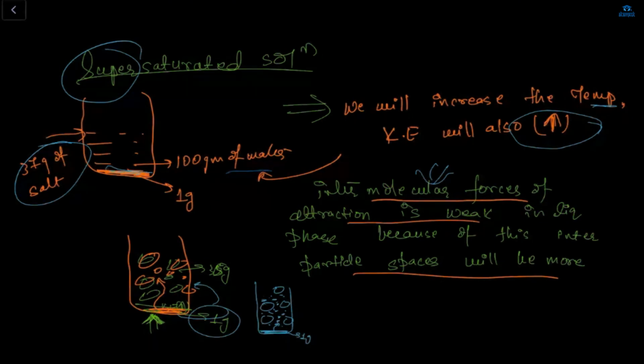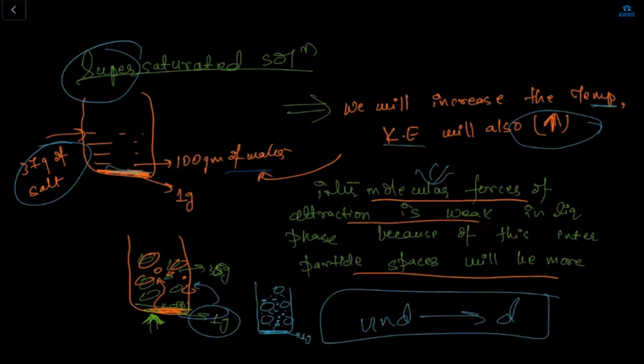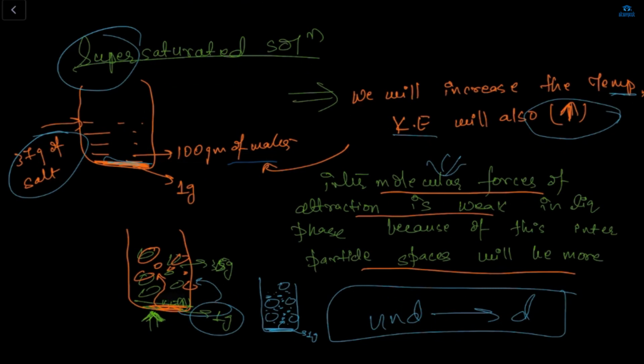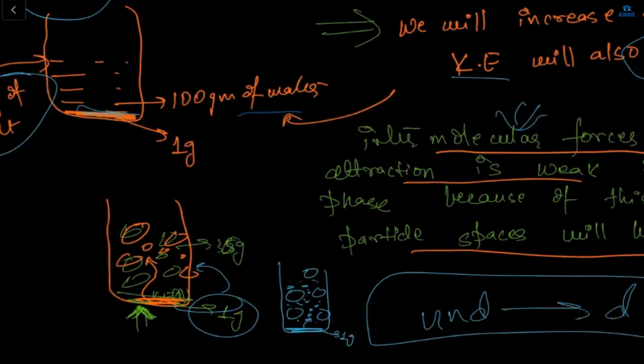No, that's not the concept in this supersaturated solution. Here, the undissolved will get dissolved. It's not like the reverse one. Only the undissolved will get dissolved. Here my 1 gram of salt is undissolved, right? So how will it get dissolved? Because of the increase in kinetic energy. If we increase the kinetic energy, then the intermolecular spaces will be more, so we can easily dissolve the undissolved salt in my solution.